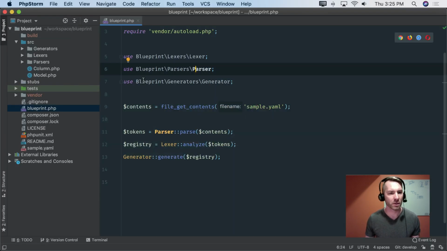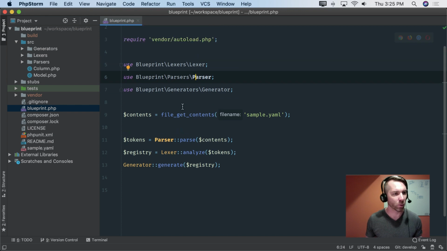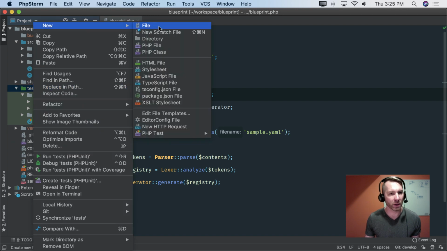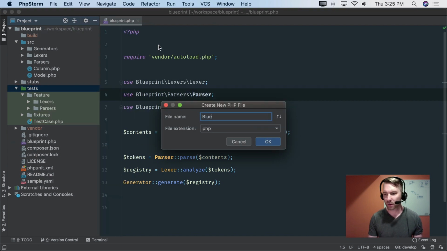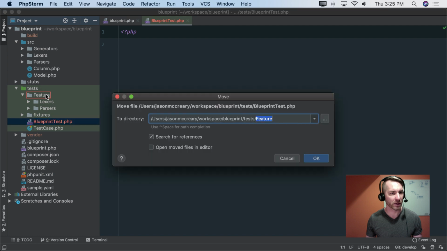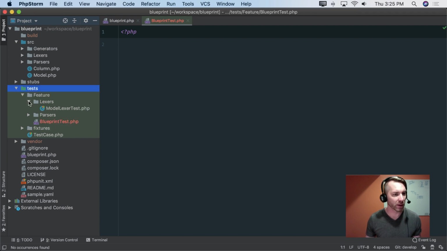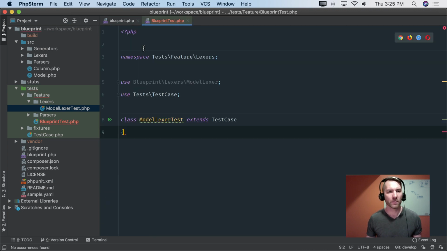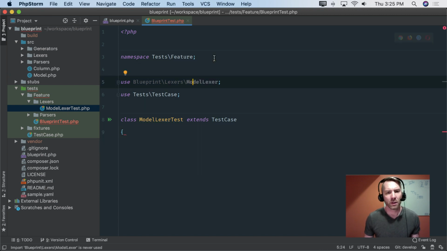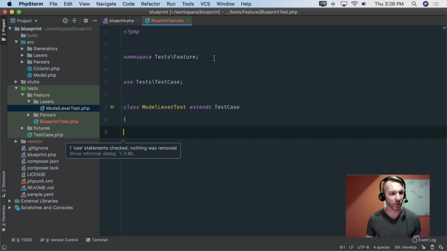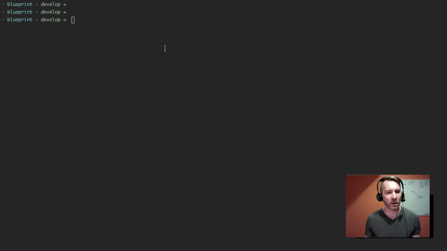Alright, let's bring this up. And like I said, I'll wait just a second while people show up. I think what I'll do here is make a new file and get this set up while people are attending. We'll do a blueprint test. Put that in the wrong spot. Whoops. And I think I'm namespacing these. I can't remember. Yes, I am. Alright, cool. So this is some kind of feature test. We're not going to use the Lexer, and this is good enough. There we go. Cool. That should get started.